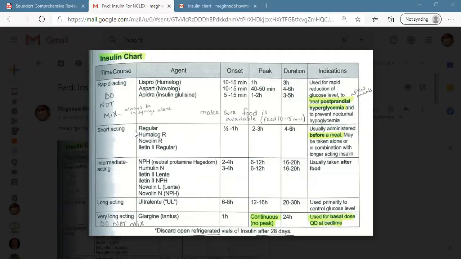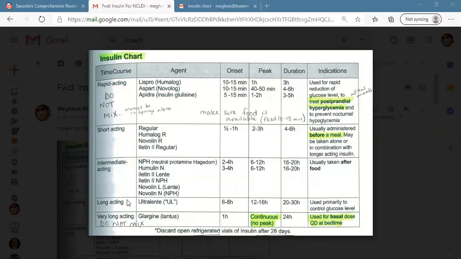So short-acting, other name is regular, starting with R: Humulin R, Novolin R, right? Ending with R for regular, and regular is the short-acting. And NPH is intermediate, but the names of them are Novolin L or Novolin N. So N is related to NPH, a little bit of a clue to remember.